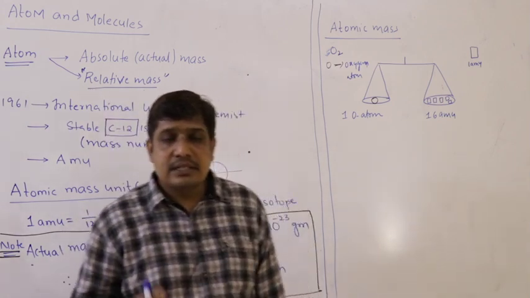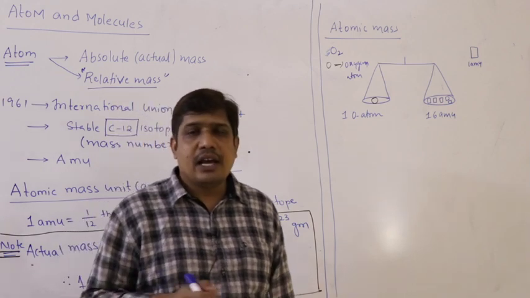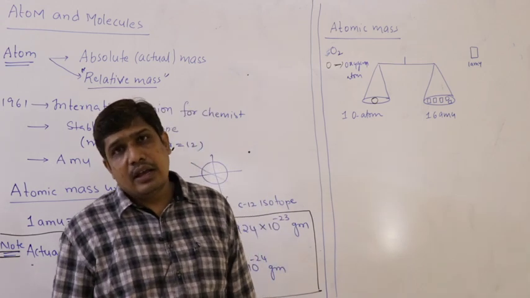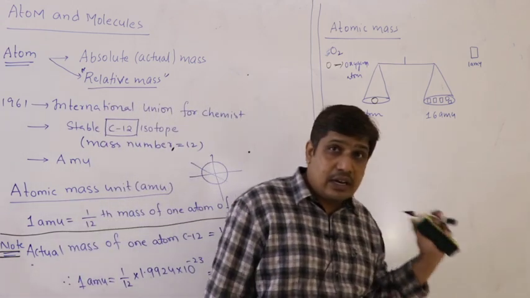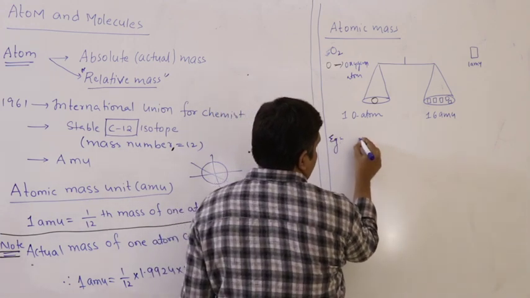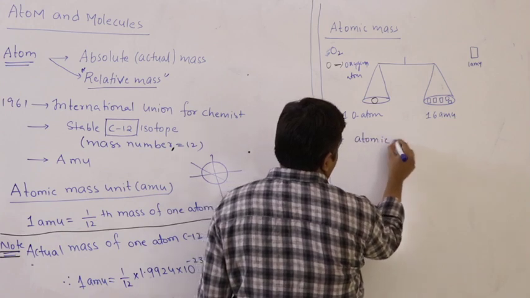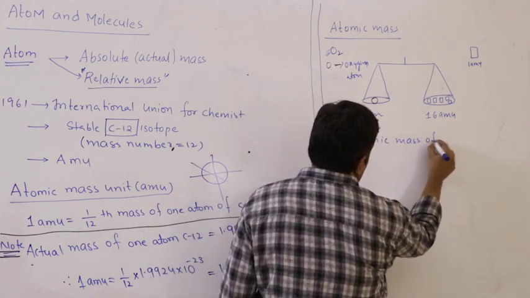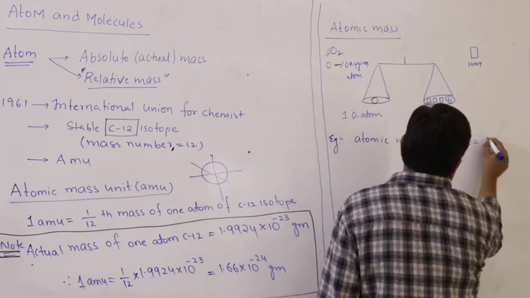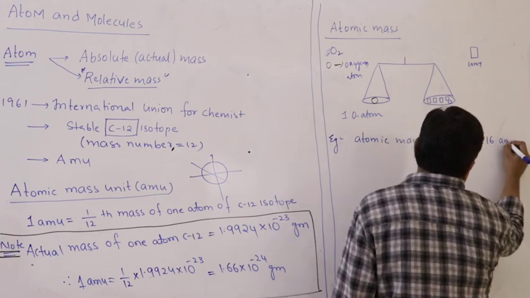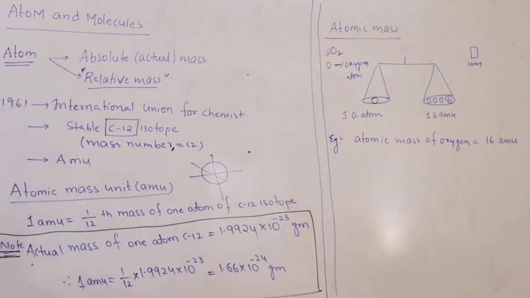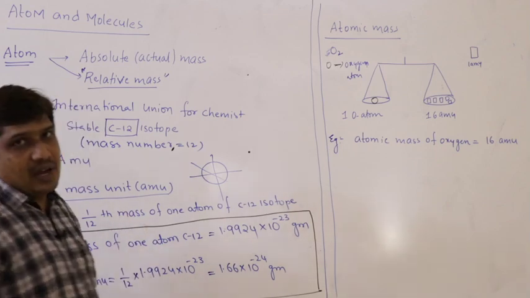So what is atomic mass? It is the number which indicates how many times one atom of the element is heavier in comparison to 1 AMU. Remember, AMU is a relative mass. So let us take one example. What is the atomic mass of oxygen now? 16 AMU. Even if you do not write AMU, it is understood. But is it the actual mass? No. It is relative mass.